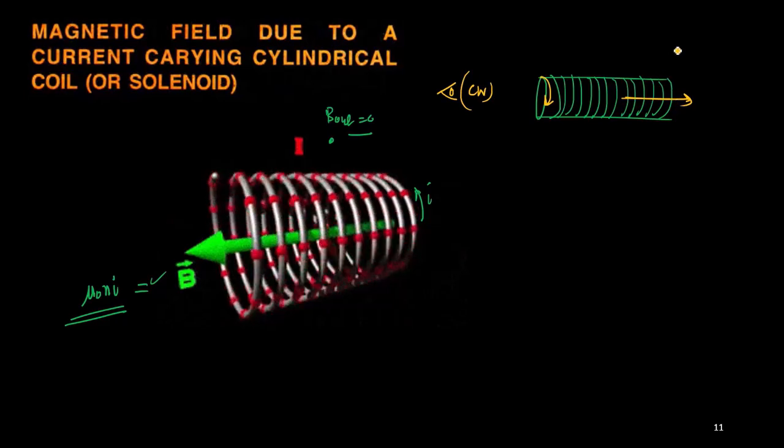That means that part of the solenoid is behaving as a north pole. So whenever you get the direction of the arrow, the arrowhead tip is the north pole, and the opposite end is the south pole. This can also behave as a permanent magnet, in which this is the north pole and this is the south pole, when the current is flowing in the clockwise direction.